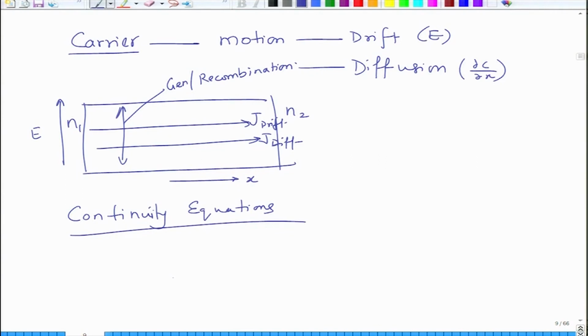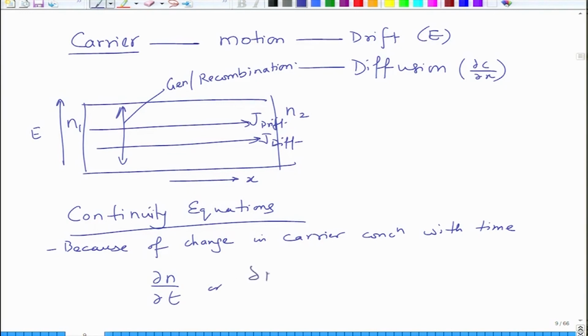Continuity equations exist because there is a change in carrier concentration with time because of recombination, because of generation, because of drift, because of diffusion. So, because of the above factors, you have del n by del t or del p by del t affected by these things.